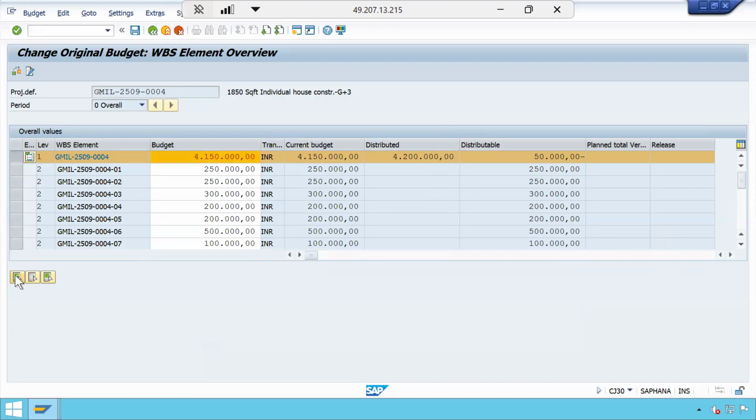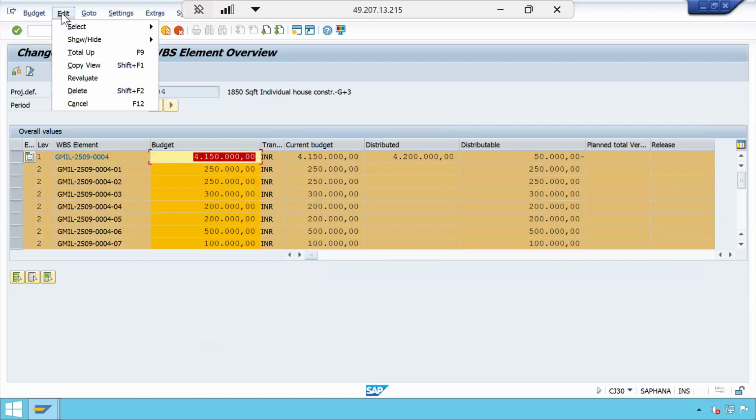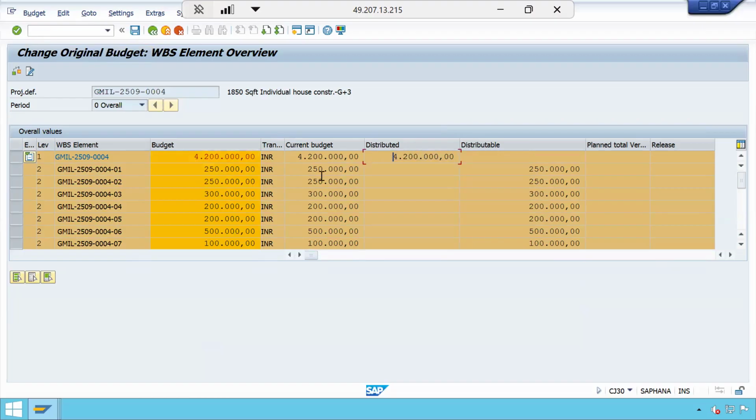Now, what is the solution for this? Just select all, edit, total up. Now see the distributed budget. And this rule is applicable if you have, for example, at level 2, 4 or 5 child WBS elements. When you do the total up at level 2 for this WBS element, the sum of the lower level WBS element values must be equal to the value at the level 2 WBS element. Are you getting this point?